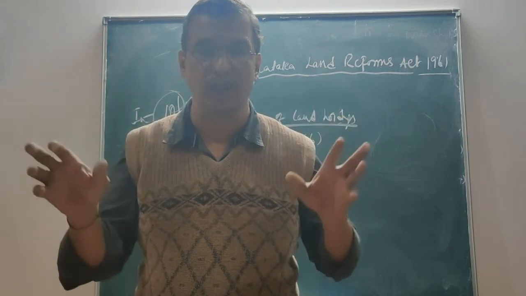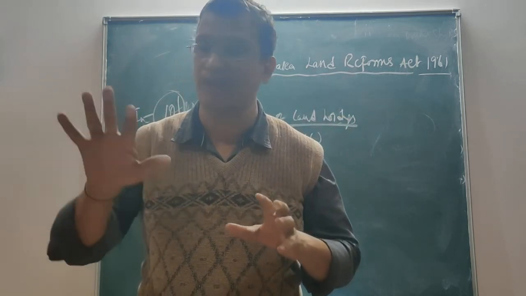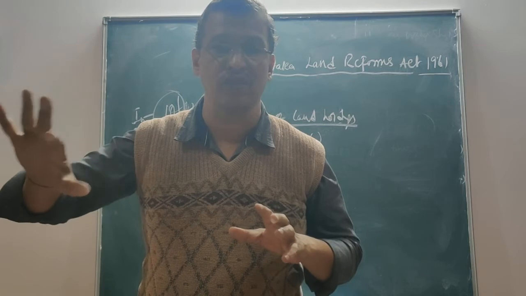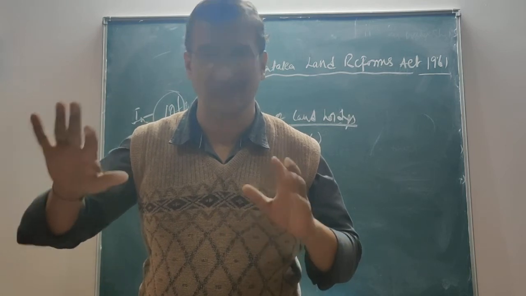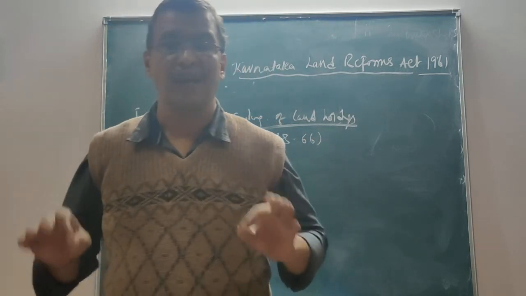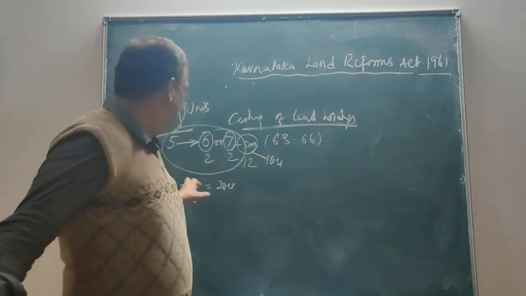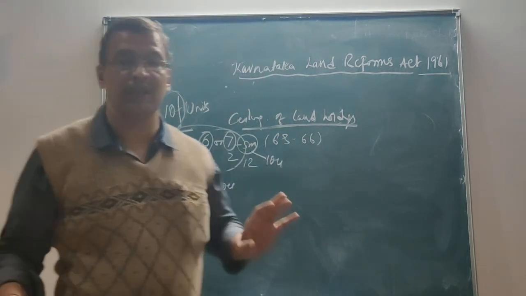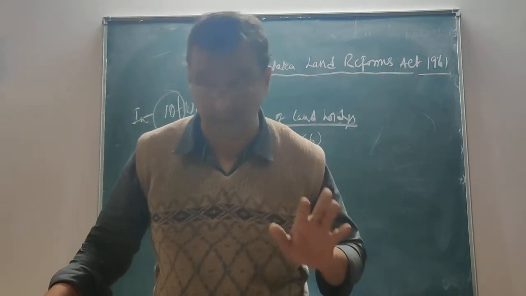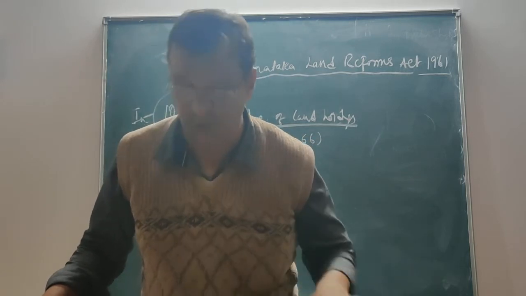But in total, it should not exceed more than 20, because the maximum of 5 persons have been taken into consideration to ascertain the ceiling limit. So as an aggregate, 20 units shall be the maximum that a person can hold in his property.